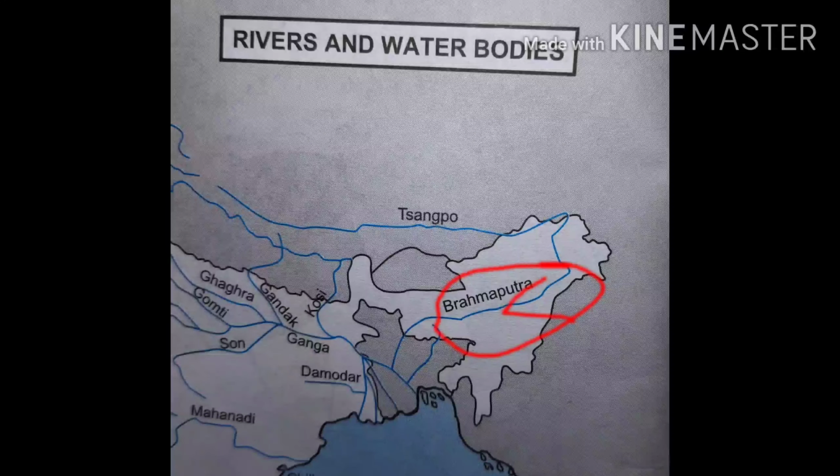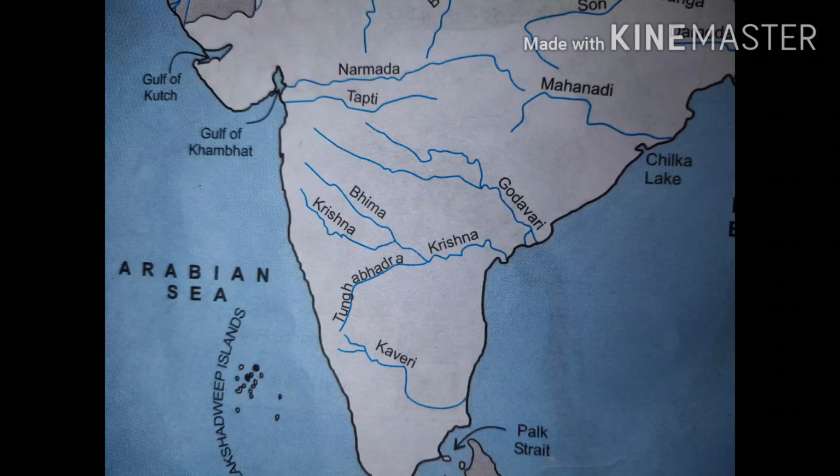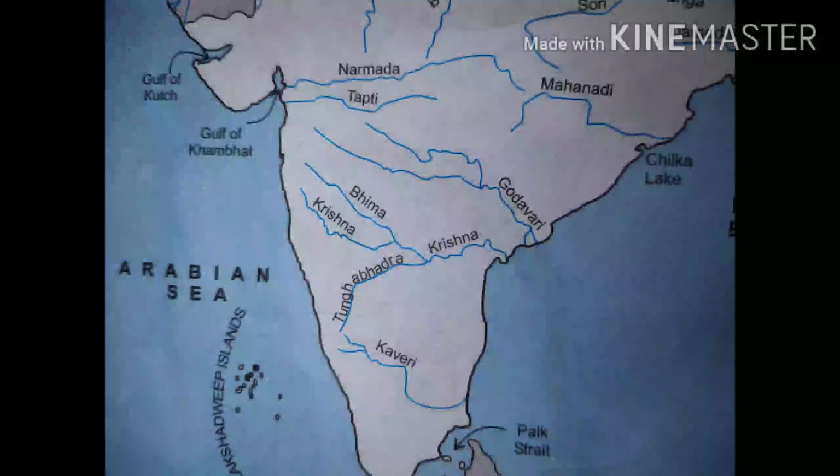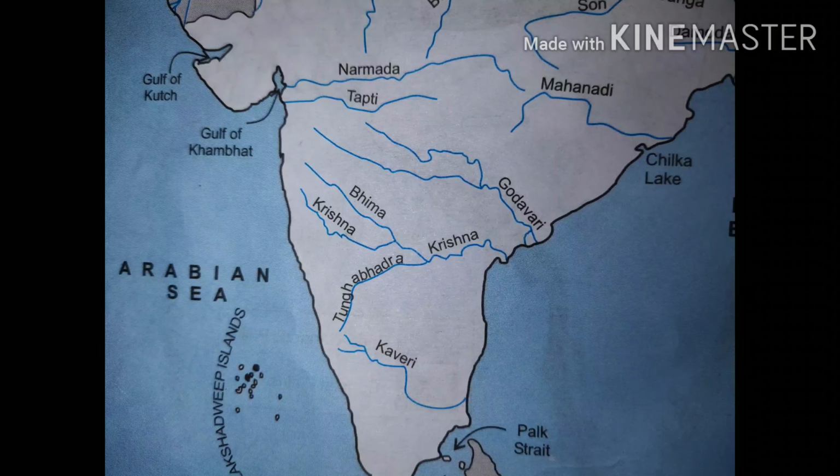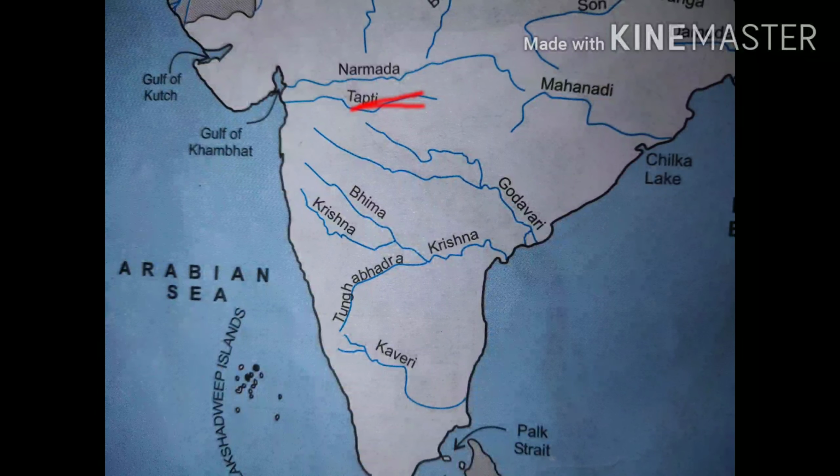The next part is peninsular rivers, which means the rivers which flow in peninsular India. First we will see the west flowing rivers, or the rivers which are meeting the Arabian Sea. There are only 2 important rivers which are flowing into the Arabian Sea, and they are Narmada and Tapi or Tapti. The Narmada and Tapi rivers are very easy to identify. Both the rivers are reaching the Gulf of Khambat here, and the longer one is Narmada, and just below it there is Tapi river. The shorter one is Tapi and the longer one is Narmada. It is easier to identify.